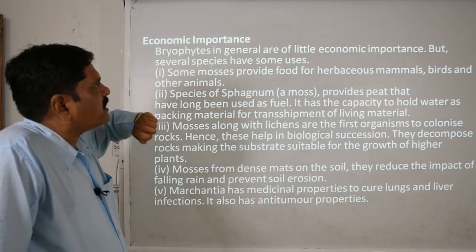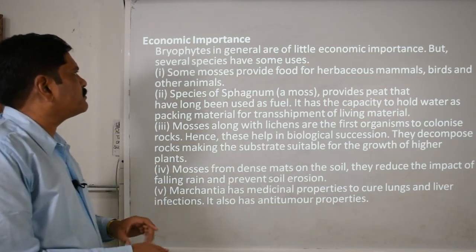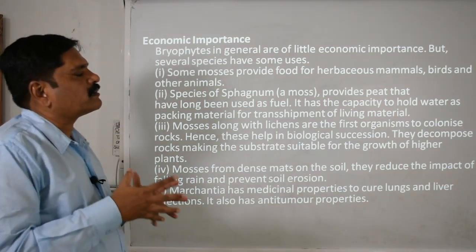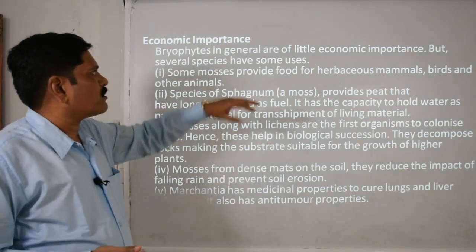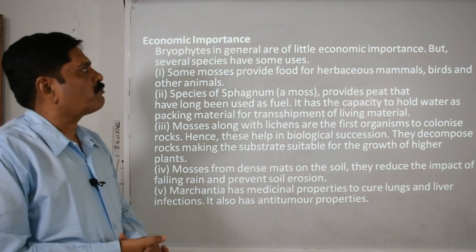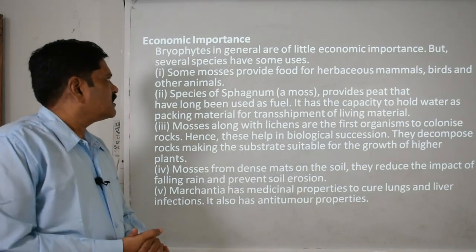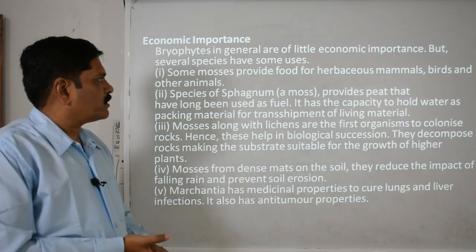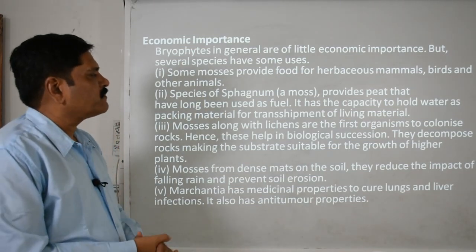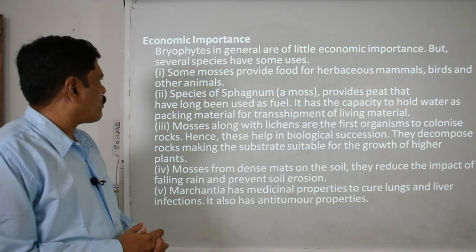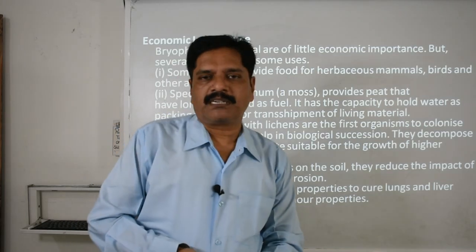Bryophytes are of little economic importance, but several species are of great importance to us. Mosses are used as food for herbivorous mammals, birds and other animals. Sphagnum provides peat, which has long been used as fuel, and it has the capacity to hold water, so it is used as packing material for transshipment of living material.